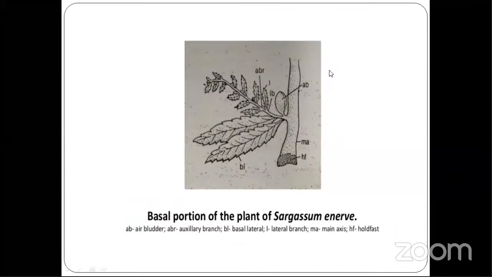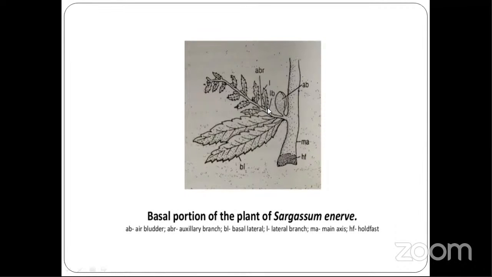Now this is one more species of Sargassum. It is called as nervi. This AB is called the air bladder. See here, air bladder. This ABR is the auxiliary branch.